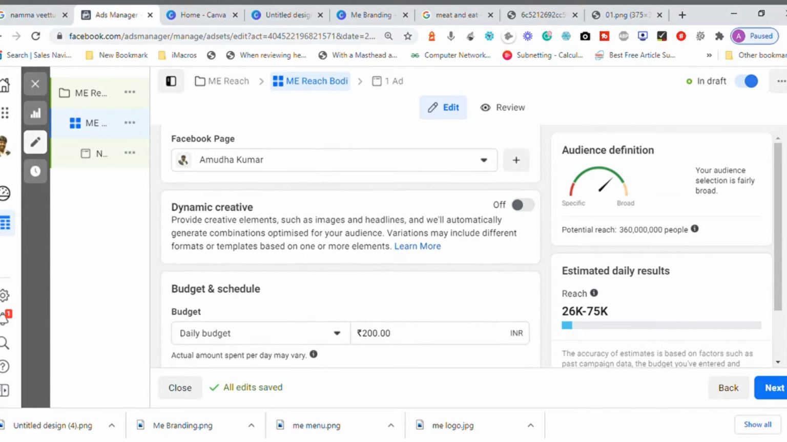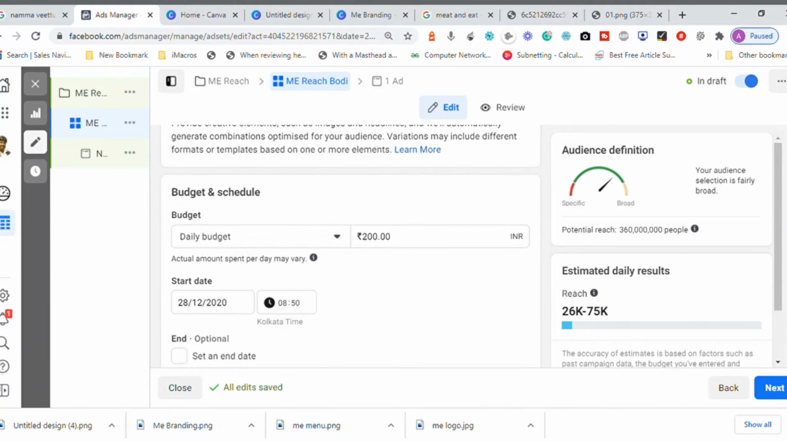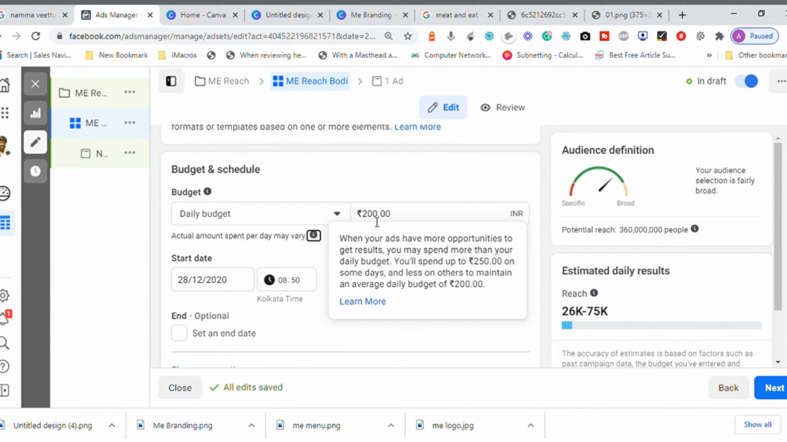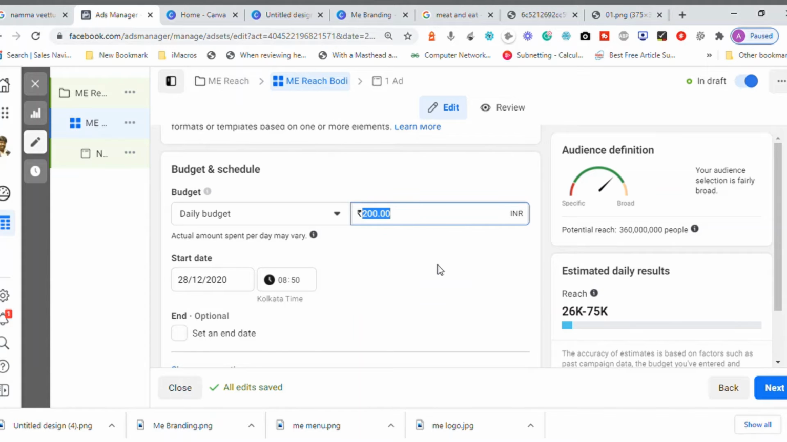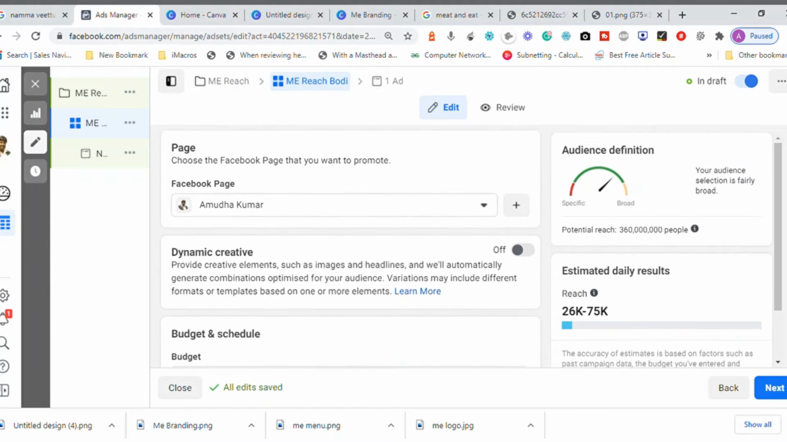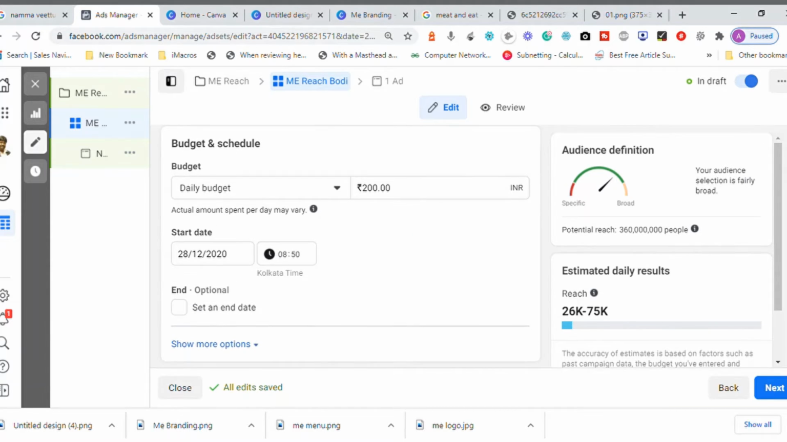Now I come down here to the budget and schedule. Not only with 200 rupees, when I go with 500 rupees, for 200 rupees itself it is 26,000 people. For 500 rupees, what happened? It is not changing. You may spend more than the daily budget. I don't know why it is not changing, but I switch that off. So I come down here, this is my budget. Let it be 200 rupees itself.